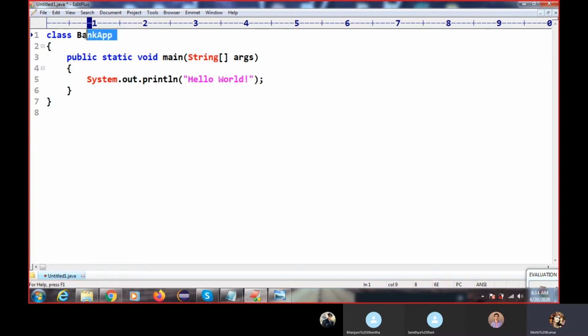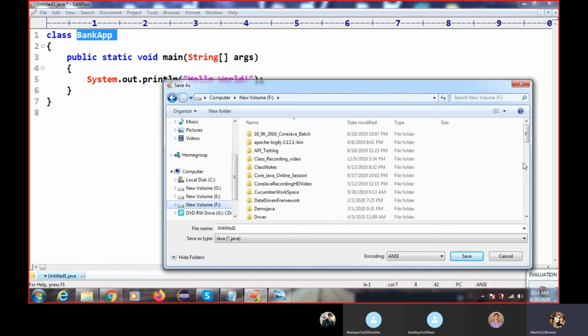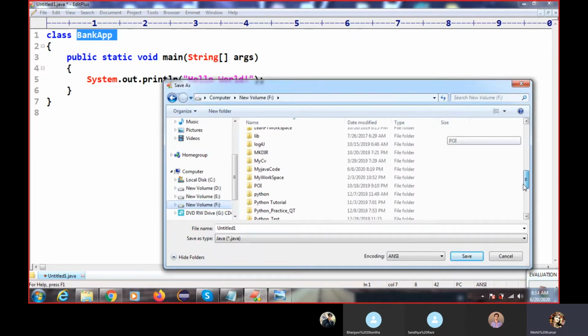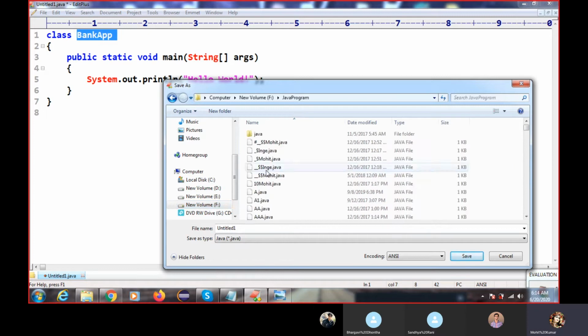I'll explain after that. Then you have to save this in any location. I'm going to save it in some folder, or we can create a new folder. Yeah, Java program, I'm saving it here.